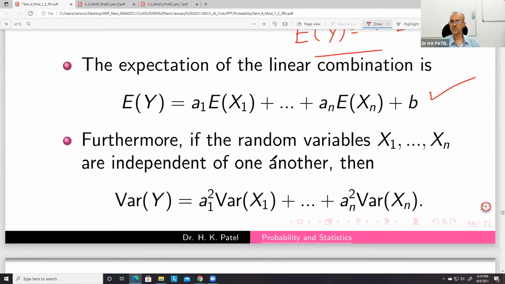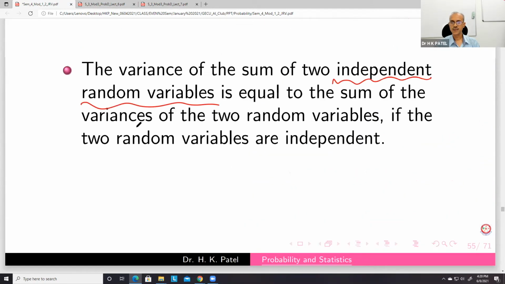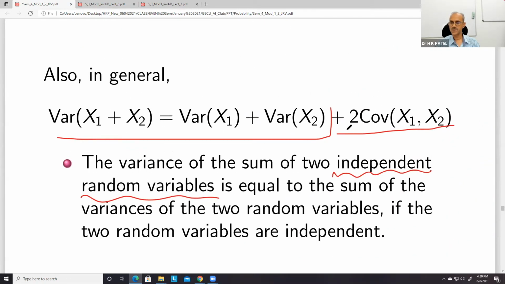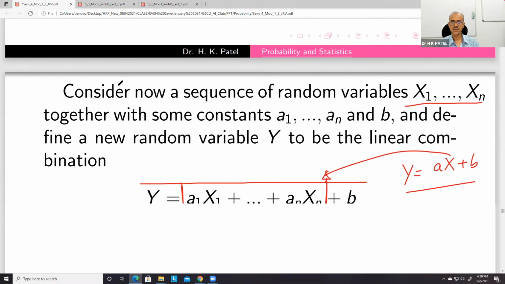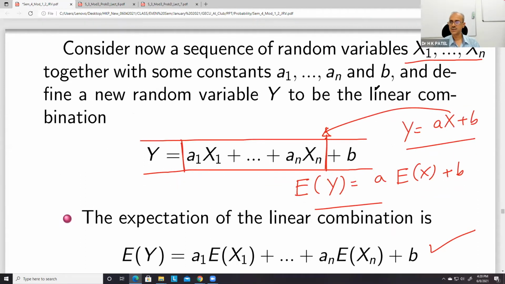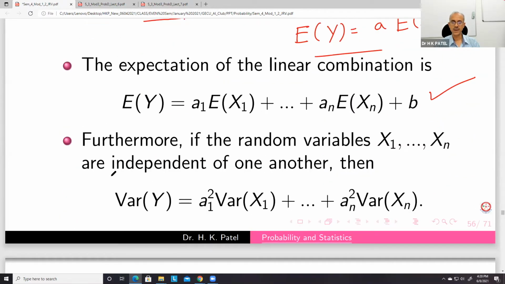And then variance. Here you can see that if these x1, x2 are independent, then variance will be the sum of variances. So here our assumption is actually that they are independent.